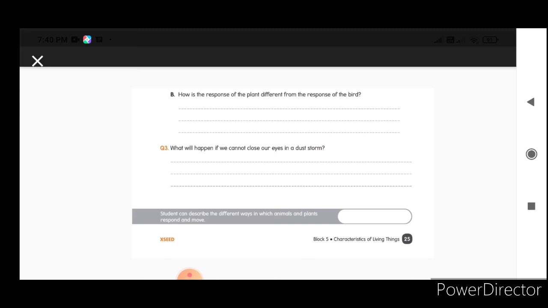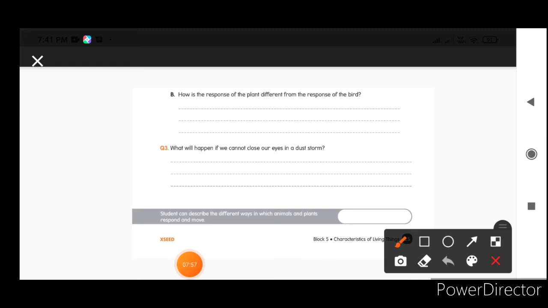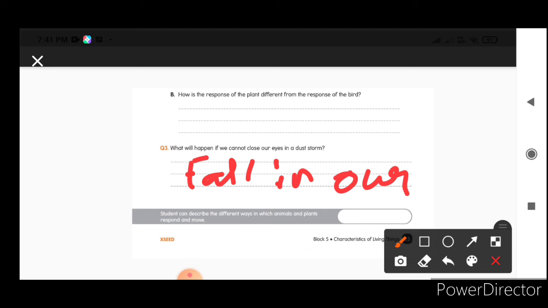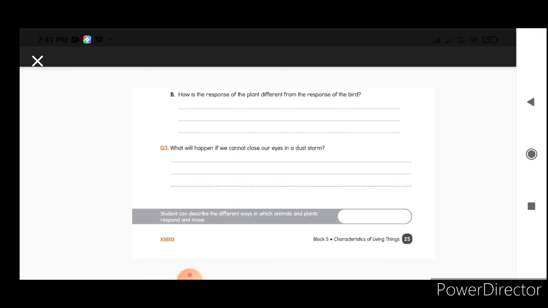And the next one: what will happen if we cannot close our eyes in a dust storm? When a dust storm occurs, if we do not close our eyes, the dust may fall in our eyes and it may irritate our eyes. Right? So this is just a hint to you, children. Based on this, write these answers in your own words.